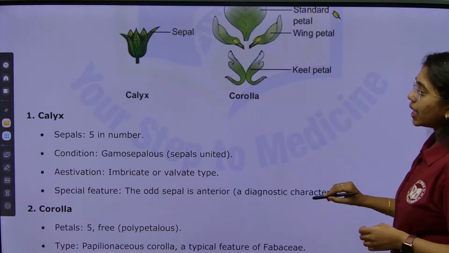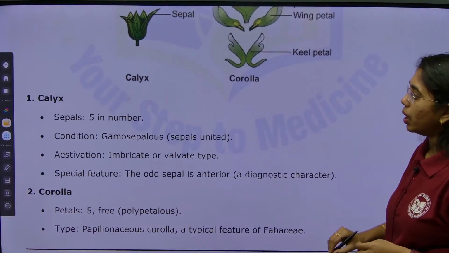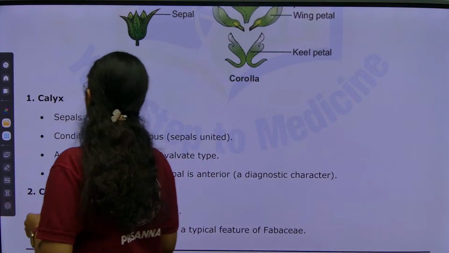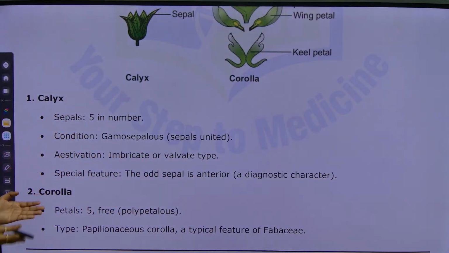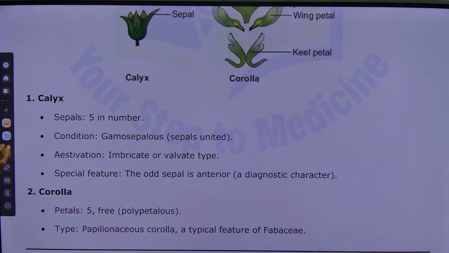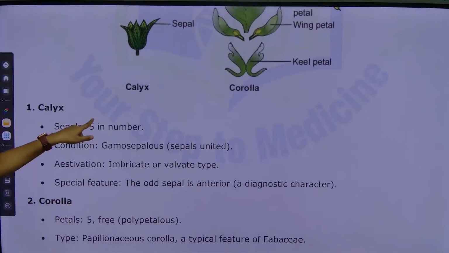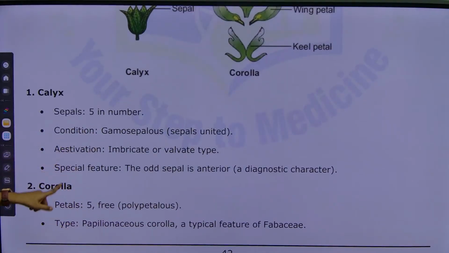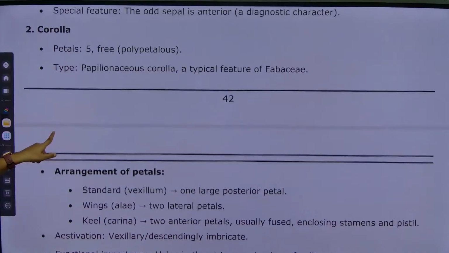Here you see the calyx. Calyx is 5 in number, gamosepalous, where sepals are united, and aestivation is both imbricate and valvate. Special feature: it has an odd sepal anterior. That is the diagnostic character. Next, corolla.